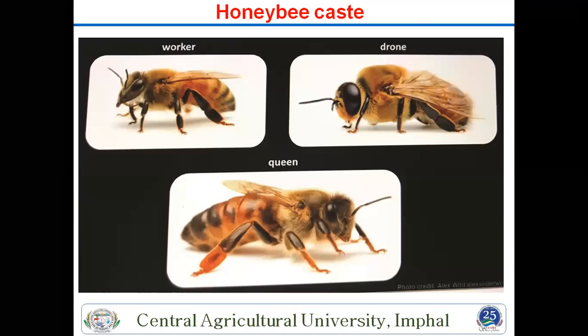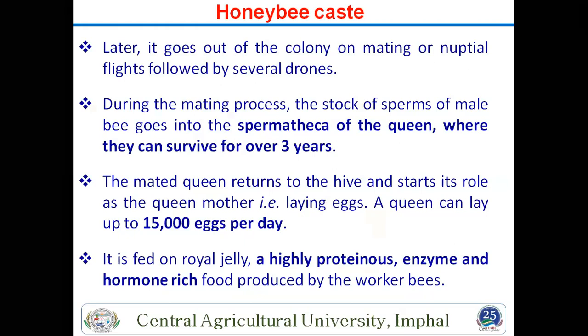No difference. The soldier works only for the security of the colony, and the workers produce or collect the pollen, nectar, and royal jelly. They are all produced by these workers. So the lowest size in this group is the worker, then the drone, and the biggest size is the queen. So this is the difference on the basis of size.